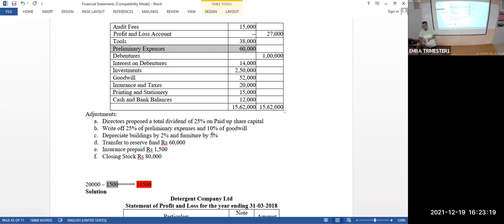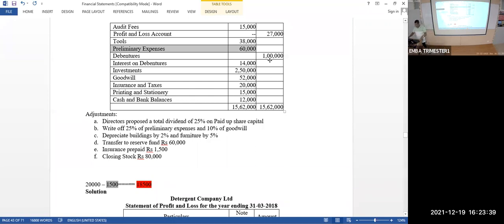We call it deferred revenue expenses. We don't debit all those expenditures to the P&L account. Meaning, we don't consider the total amount of preliminary expense as expense in the P&L account. We take one small part of that every year. Say, for example, here it is 60,000.